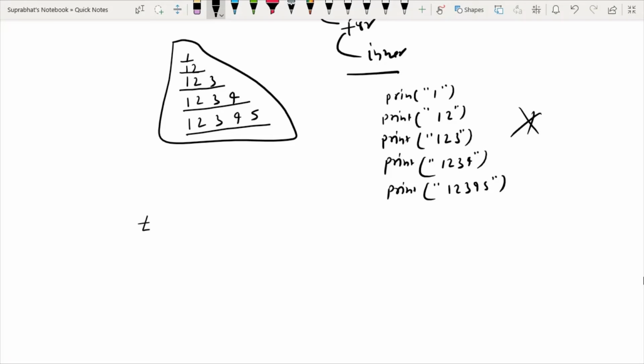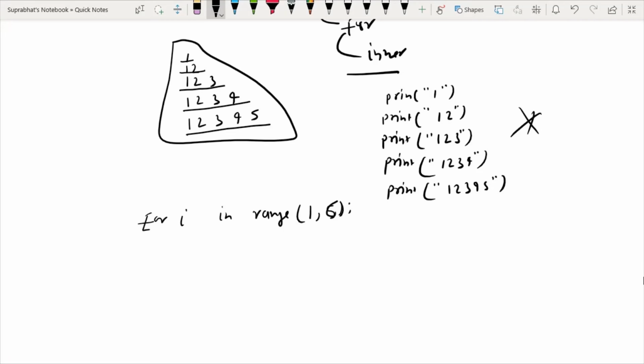You will use for i in range, 1 to 5. Suppose I have to print 1 to 5, or we can say 1 to 6, because 6 will not be included.